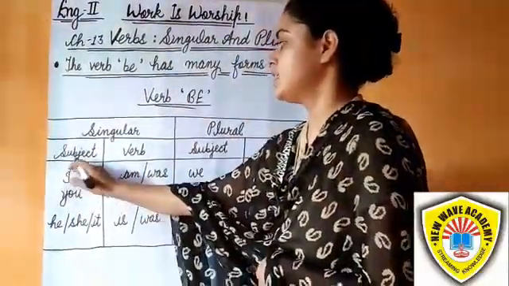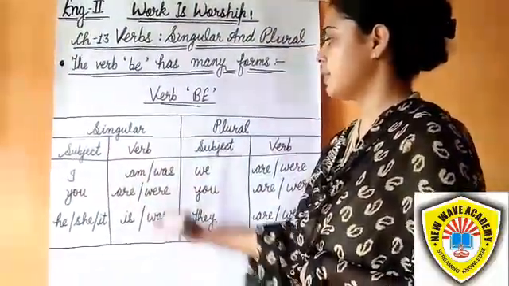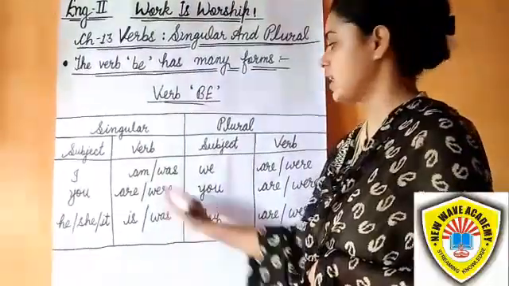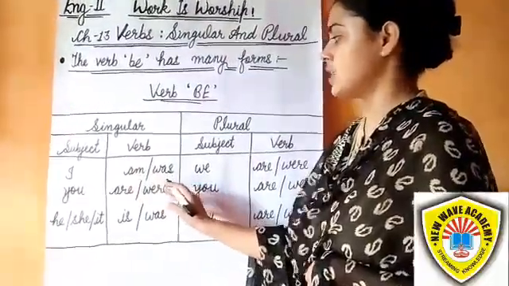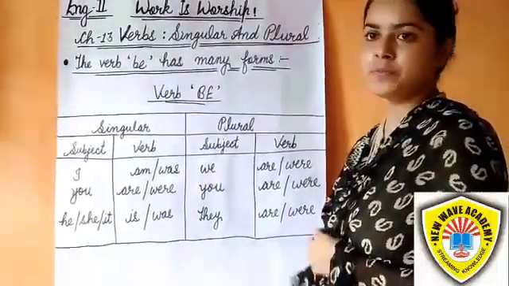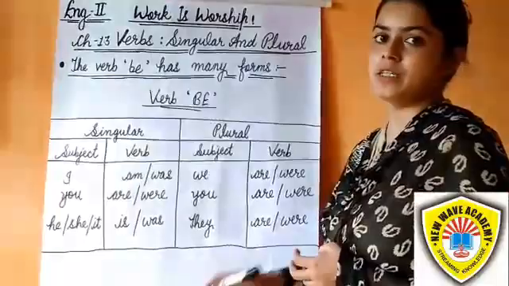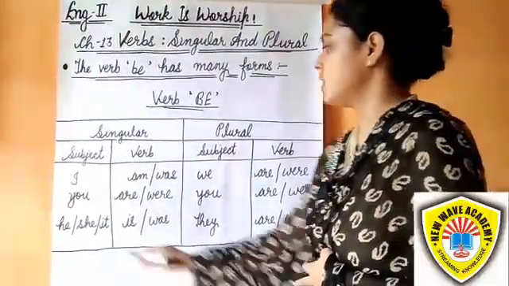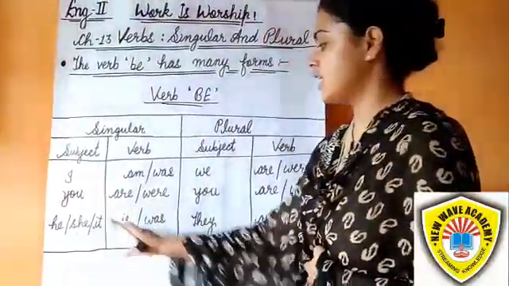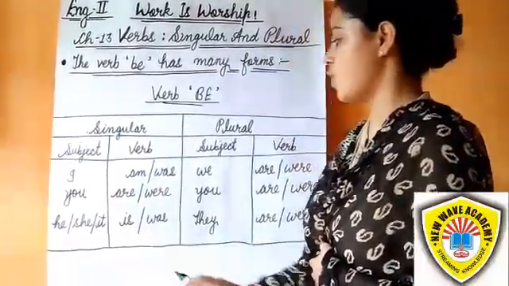Subject I is a singular subject, and it uses the singular verbs am, was. You, I have already told you in the previous video, always has a plural verb. He, she, it, singular subject, singular verb: is, was.